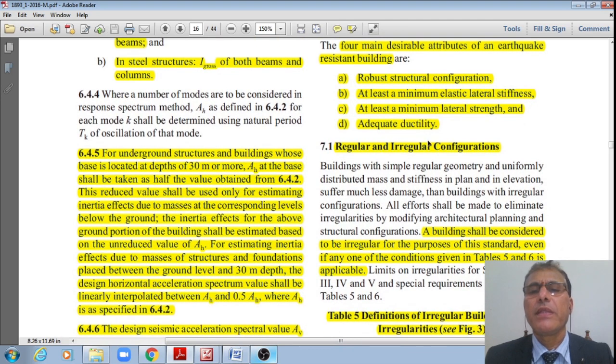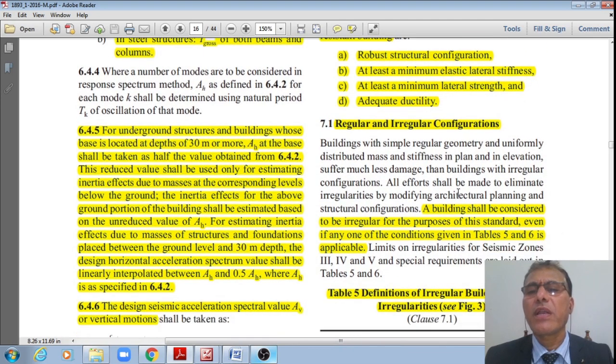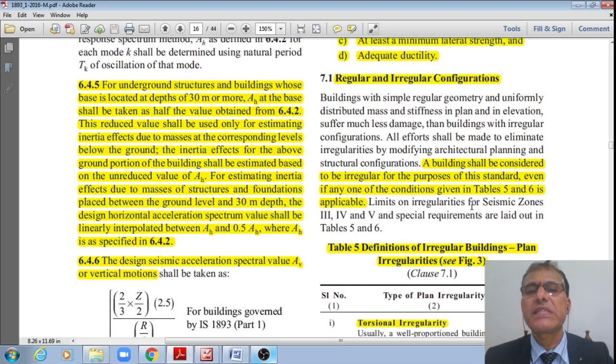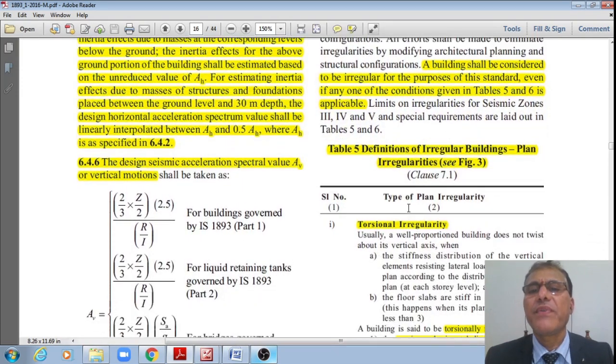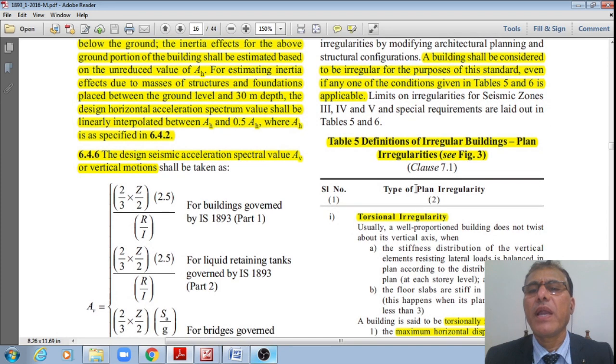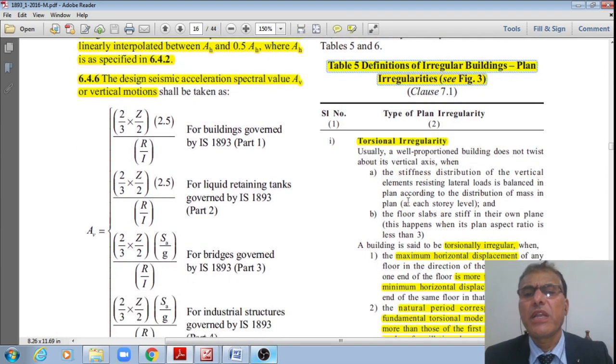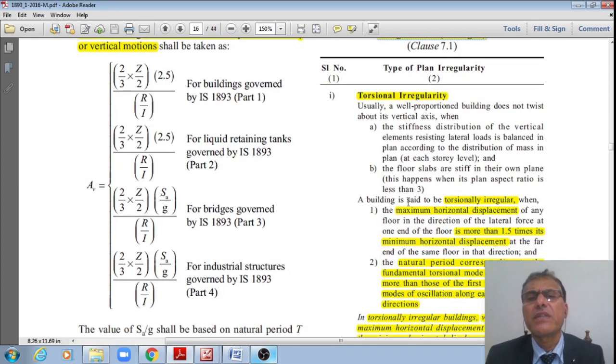Now let us see the next subheading, regular and irregular configurations. A building shall be considered to be irregular for the purpose of this standard if any one of the conditions given in Tables 5 and 6 is applicable. Now let us see Table 5, definitions of irregular plans and plan irregularities, and also Figure 3, students, then you will understand. Torsional irregularity, please see this.